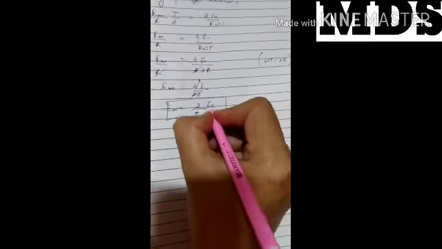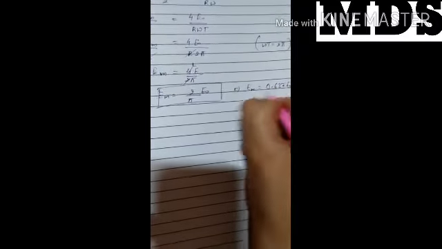Clear now? That is the average value of the alternating EMF. If we convert it, the solution is 0.637 E naught. This relation will come. Clear?